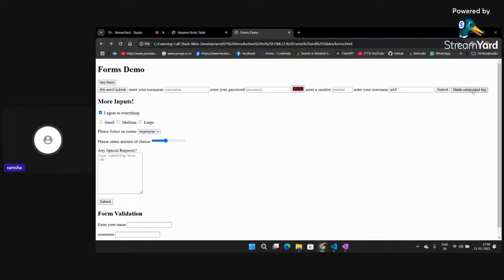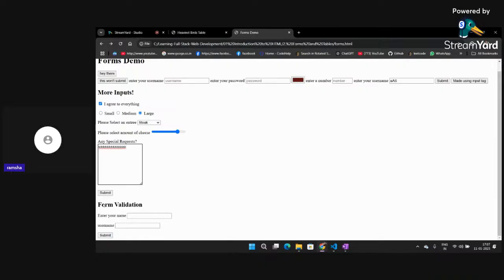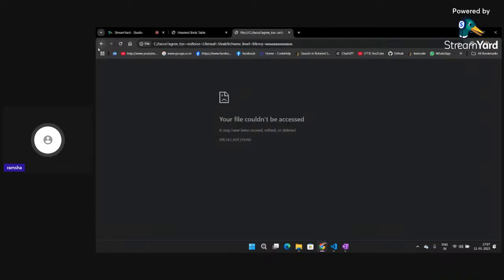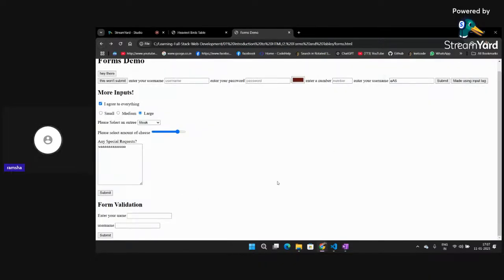So it's not submitting anywhere, but I can use this, right? Hey there, this won't submit. So this is how we can create some different forms in HTML also. I can create this checkbox also, I can create these radio buttons also, right? And I can select this drop down, these arrows, and I can also add something here. Okay, so all of these things can be done with the help of forms.